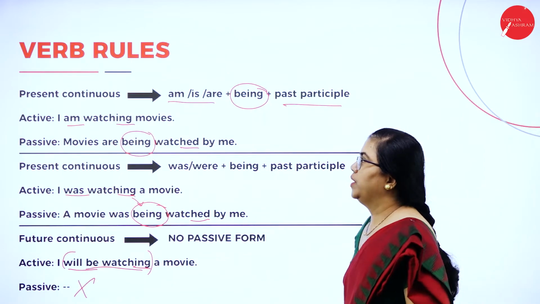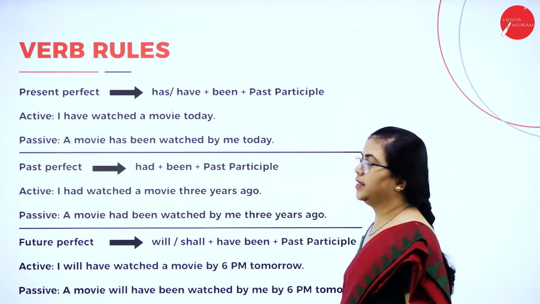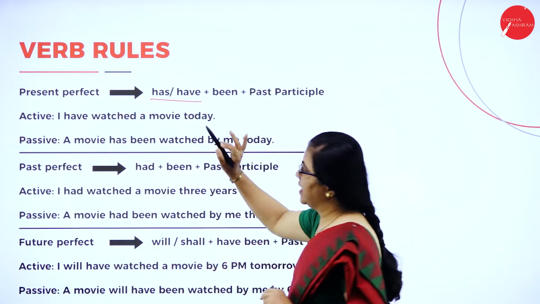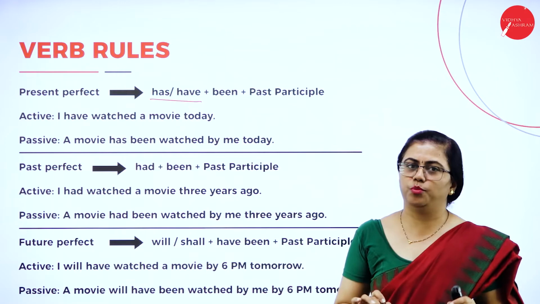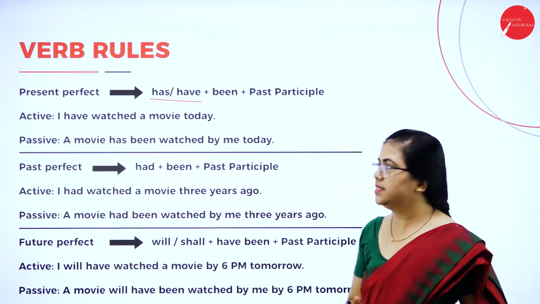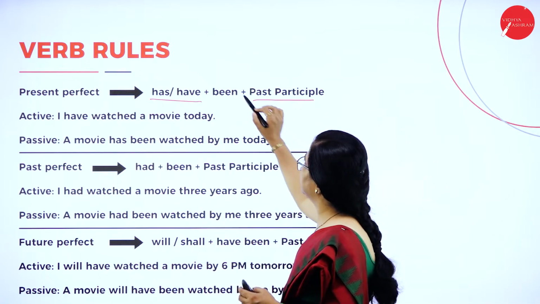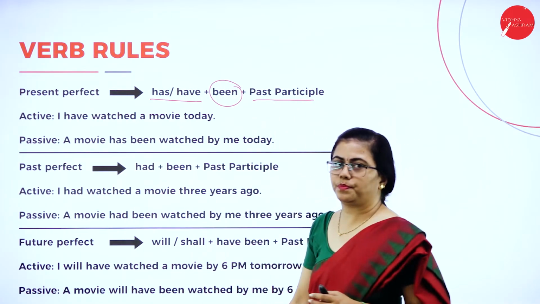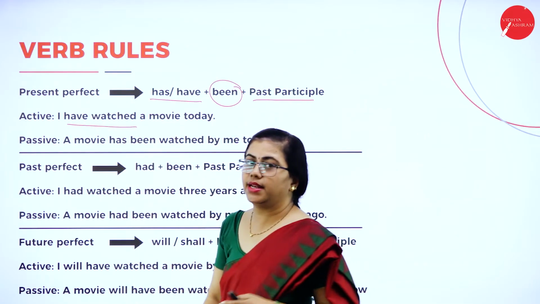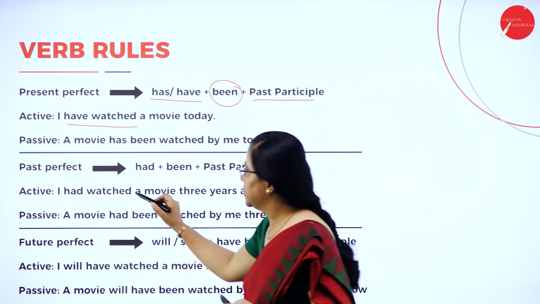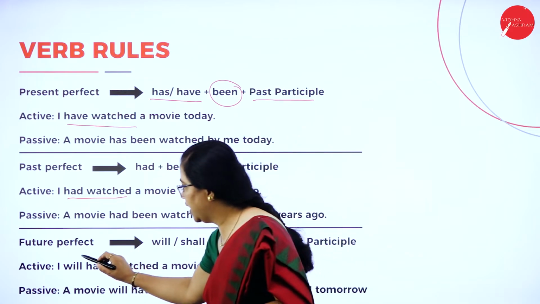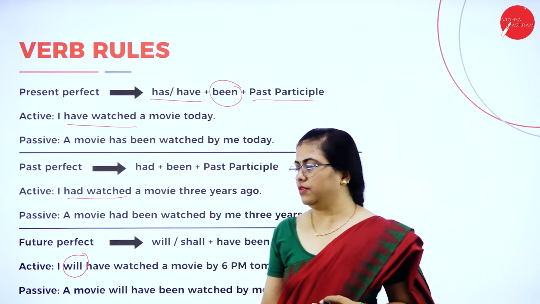Okay. So next we have a few more tenses to understand, that is perfect tense. This is also very easy. Whenever you have this has or have, that tense is said to be in perfect tense. Has or have, then only it is said to be in perfect tense. Then past participle is the same. Extra addition is this been. So how do we identify here? The subject then have watched. This is in present perfect. If it is had watched, it will be in past perfect. Again future, you will have this word will. Will have watched.